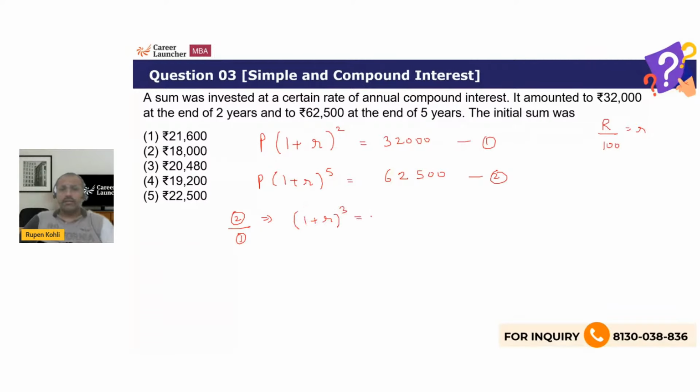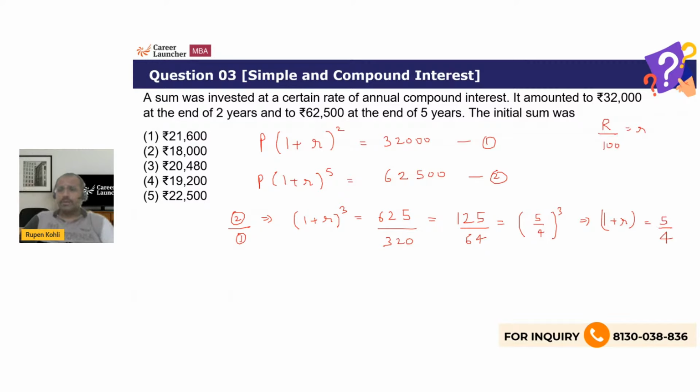And that power equals 625 by 320. 0, 0 cancels. 5 can again be cancelled, and it's 125 by 64, which is a perfect cube, because on the left hand side also it's a cube. So we are getting a very nice value. This is 5 by 4 whole cube. So therefore we get that 1 plus R is 5 by 4, or rate of interest is basically 25%. Small r has come as 1 by 4.